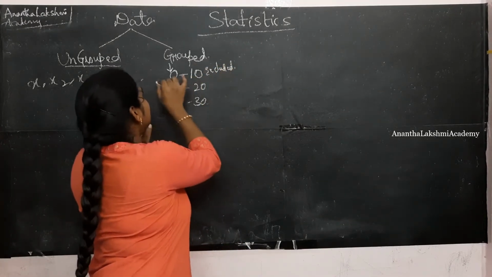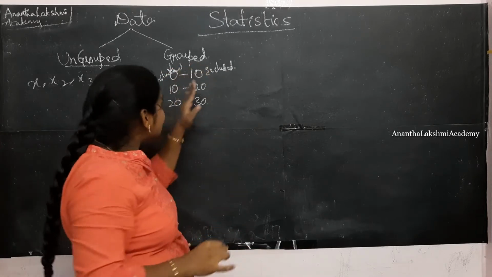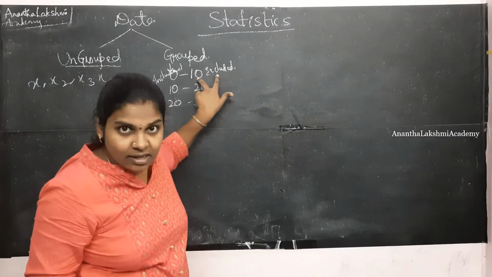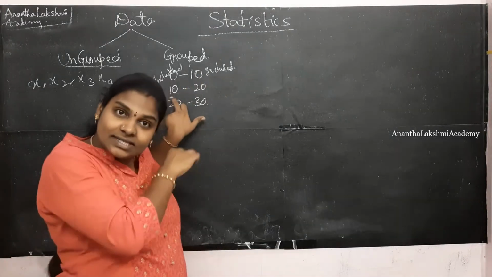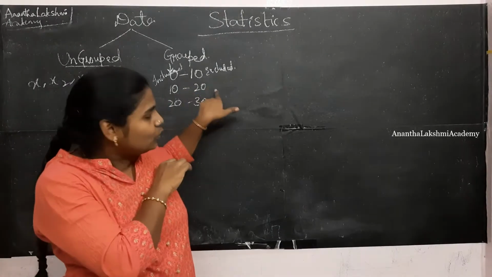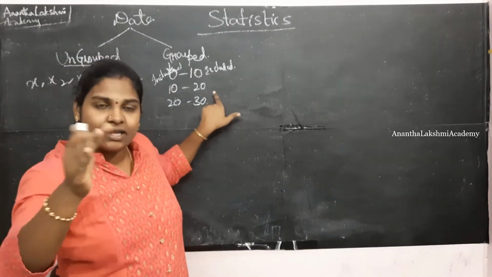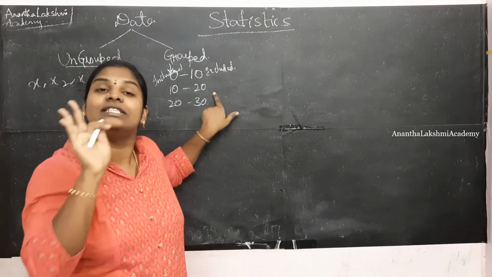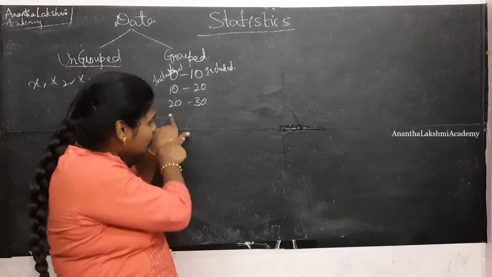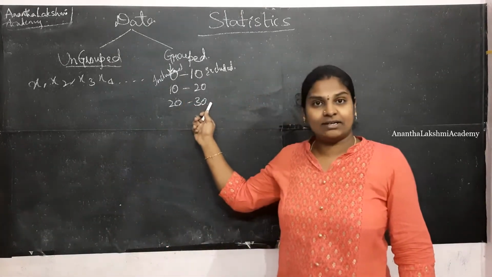Remember, when we are dealing with statistics, the lower boundary is always included. Since this is excluded here, in the next interval we are considering from 10. The lower boundary is considered, right? So here from 10 to 20 values are considered. 20 is excluded, till 19.9 it is considered. From the value of 20 to 29.9 is given here.